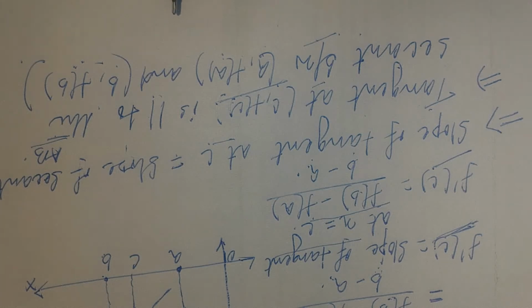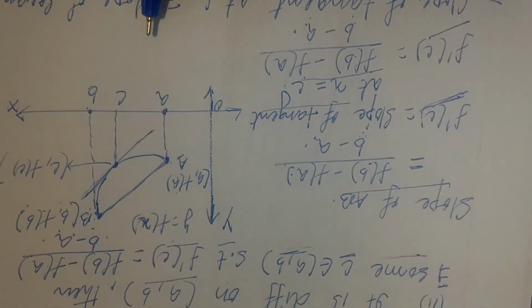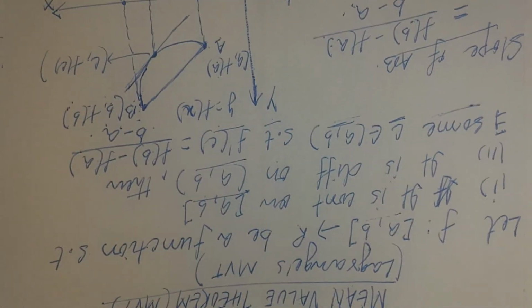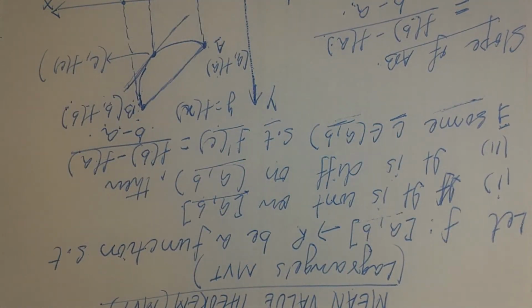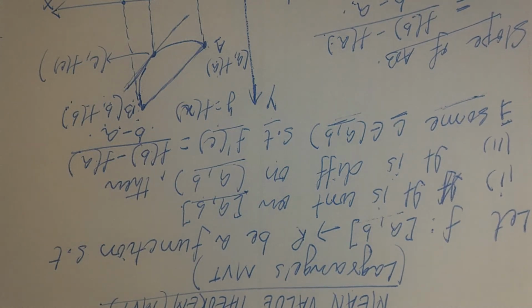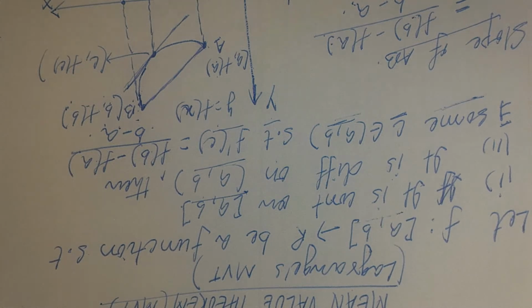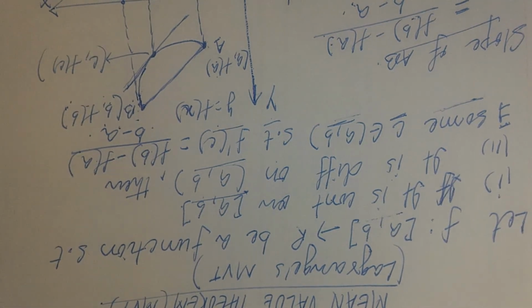So what we understand now is that if you have a function which is defined in a closed interval, continuous in the closed interval and differentiable in the open interval, then we will have at least one point in the open interval where, if you draw a tangent at that point, it will be parallel to the chord or the secant joining the endpoints. This is the geometrical meaning of Lagrange's mean value theorem or mean value theorem.